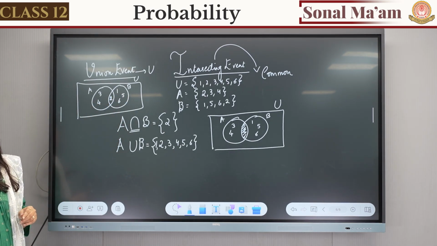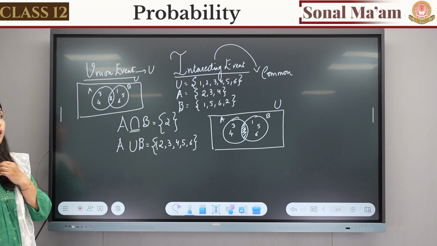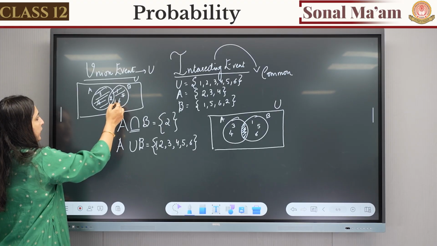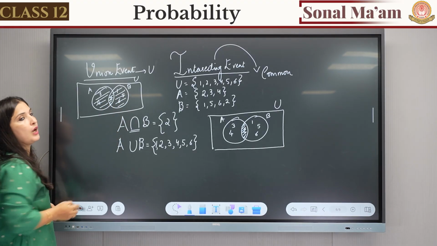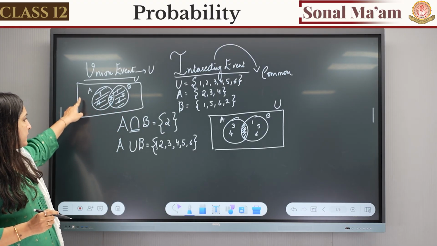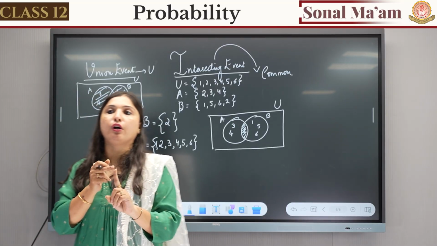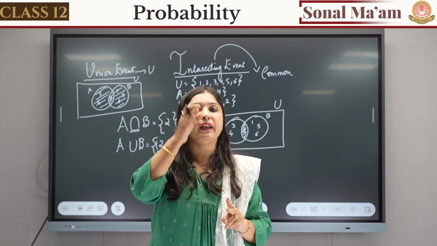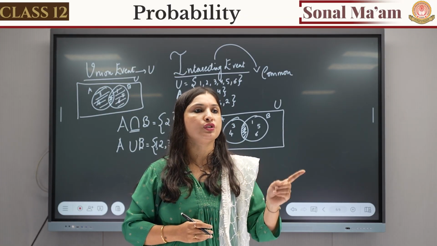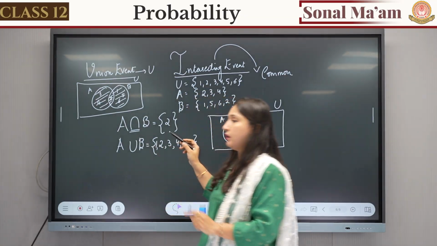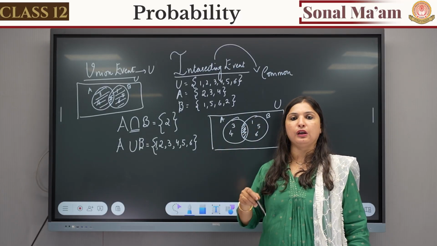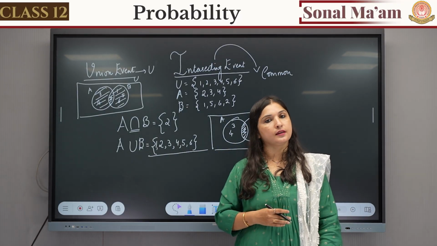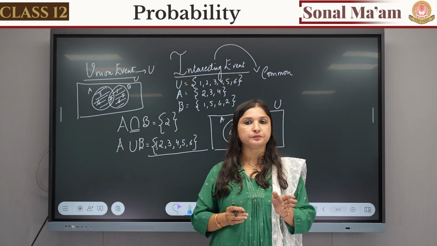Okay, which area to mark is important. We want A also, B also, and common also. So we will mark this whole area. Why? Because we want A also, we want B also, we want the common area also, but we don't have to repeat it. So 2 was in A also and in B also, but I did not repeat it and I have written 1, 2, 3, 4, 5, 6. Is it clear to everyone?